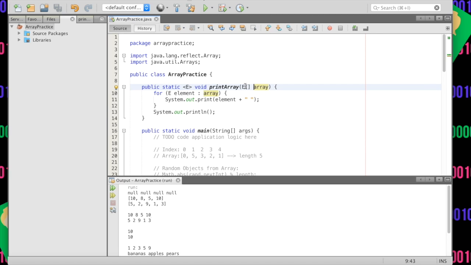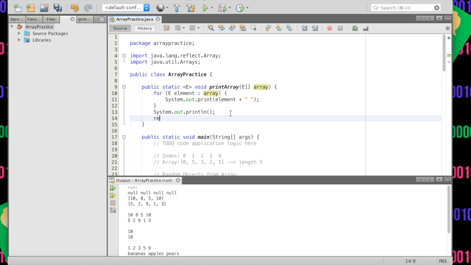We don't even know until we call it. It depends on the argument value. Similarly, if we wanted to return, like we say return array, then it wouldn't be void. What would it be? It would be E, the array. Everything's good. We can even use it in the return type as well as the argument, and you could have E, T, and have like a B that we don't use, or you could return T. Like, you can have as many of these generic things as you want.